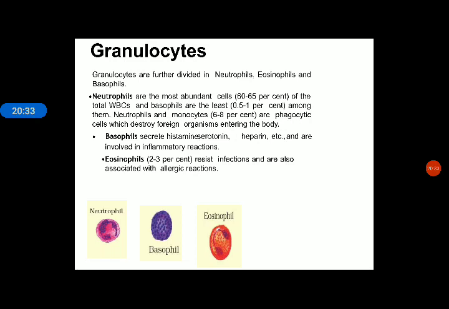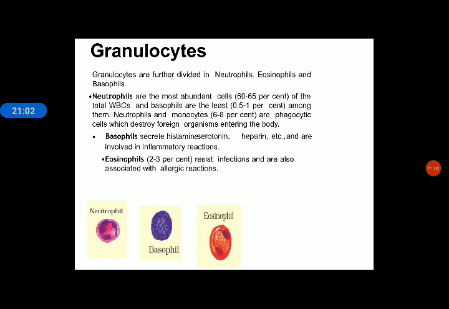Next is eosinophils. Eosinophils are the specific cells which resist infection. If our body shows infection, then eosinophils resist the infection, and they are mainly associated with allergic reactions.